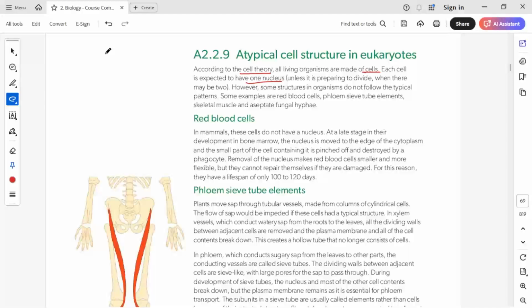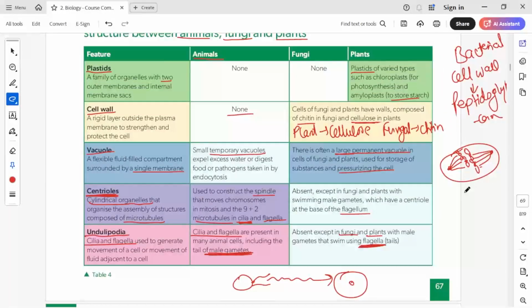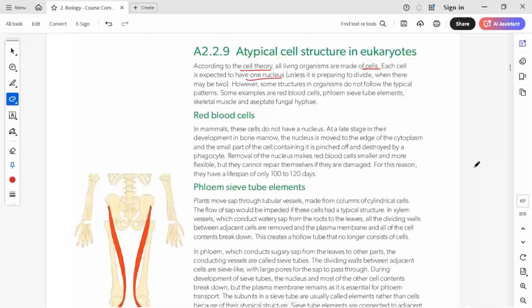So just as I told here, I drew this diagram. If the cell division is taking place, we can see the chromosomes are suspended inside the cytoplasm. In this condition, the nuclear membrane will disappear. So the chromosomes will be freely suspended inside the cytoplasm only in one condition, that is during the cell division. Otherwise, they will be covered with the nuclear membrane. If this is a cell, this is the nuclear membrane, and all of the chromosomes or the DNA will be suspended inside this nuclear membrane.